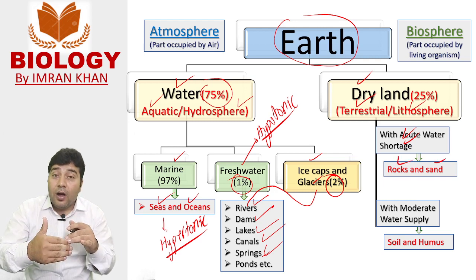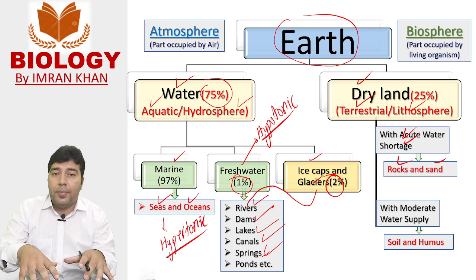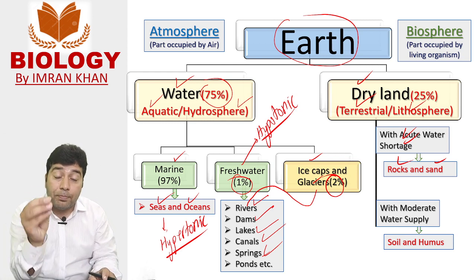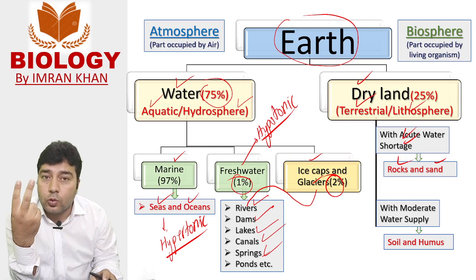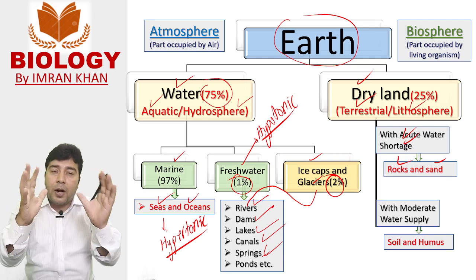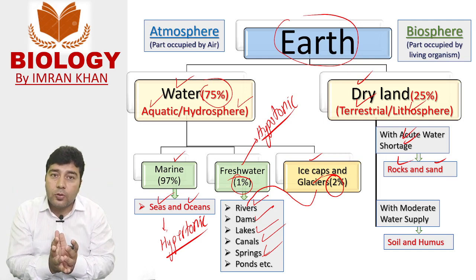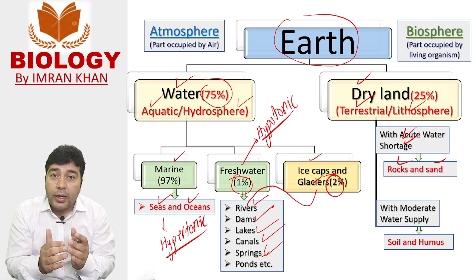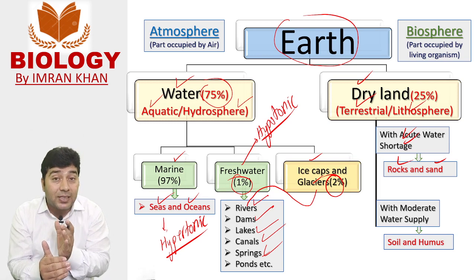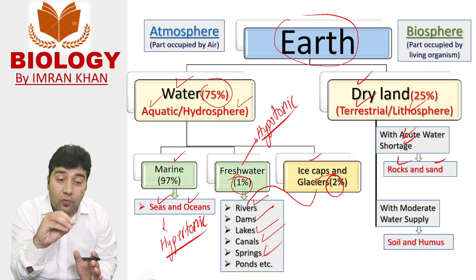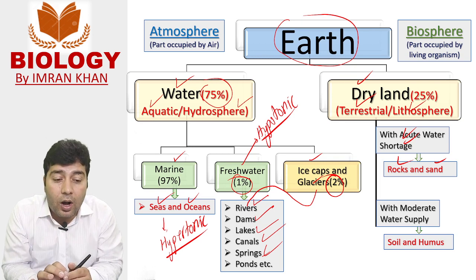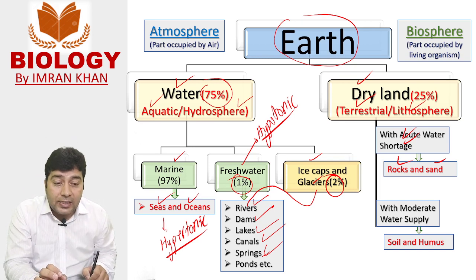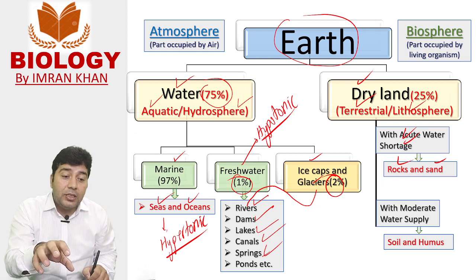Dry land, or terrestrial habitat or terrestrial ecosystem, on the basis of water supply is divided into two segments. One part of the terrestrial environment faces the maximum shortage of water, and that part is called rocks and sand, especially sand.